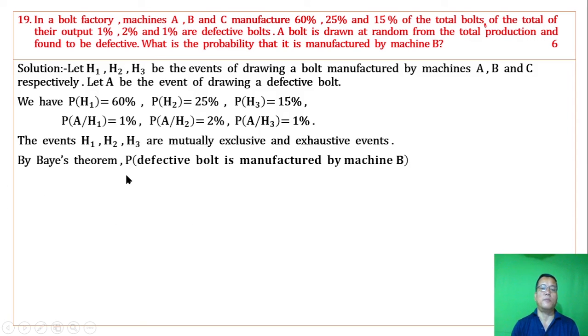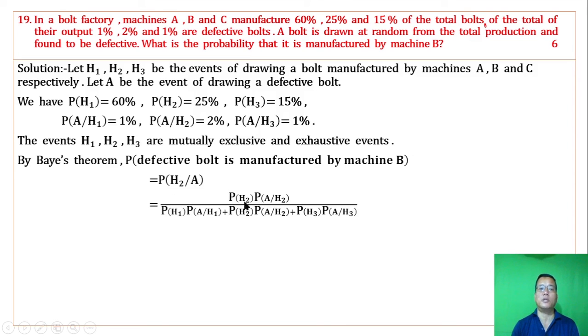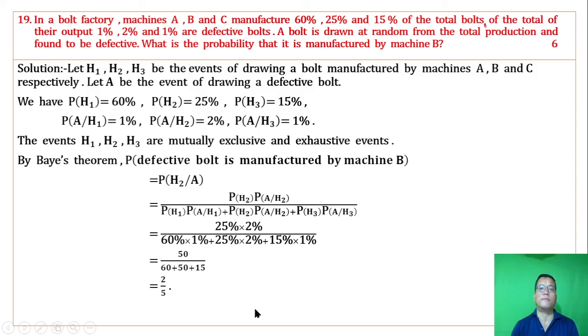By Bayes' theorem, the probability that the defective ball is manufactured by machine B, denoted by P of E2 given A, is equal to this. Putting their respective values and simplifying, lastly we get 2/5.